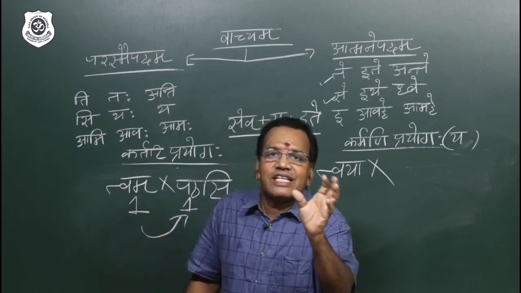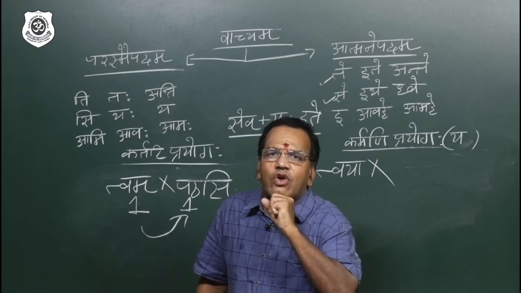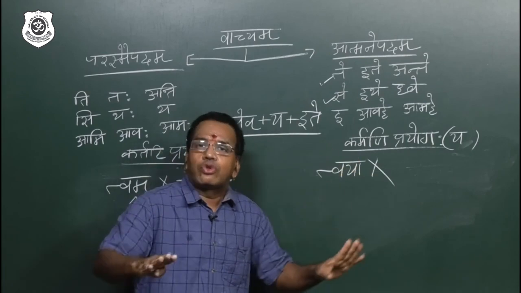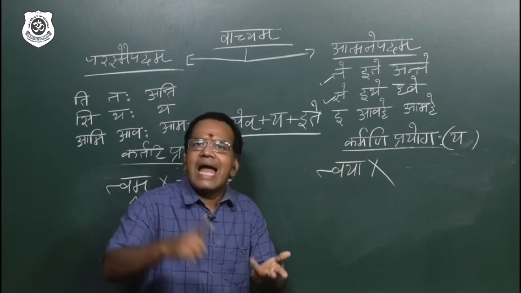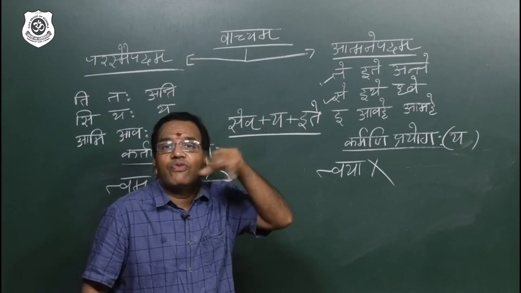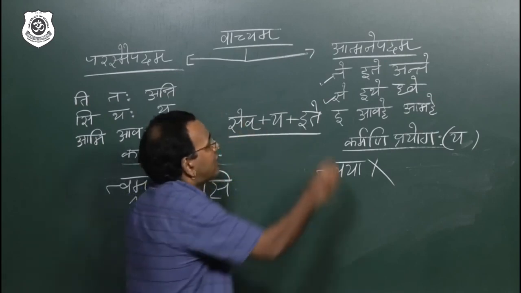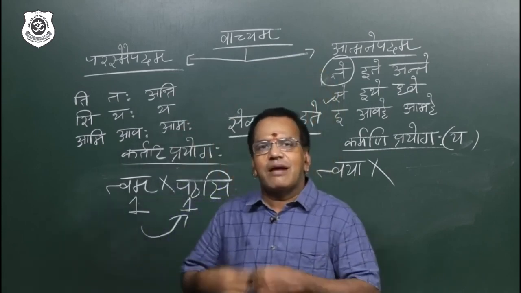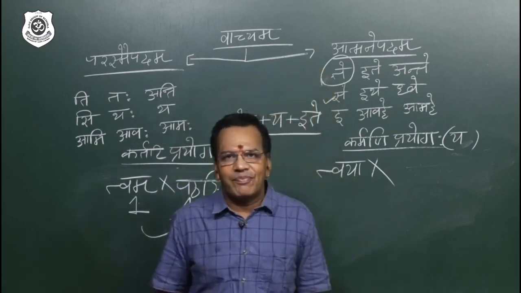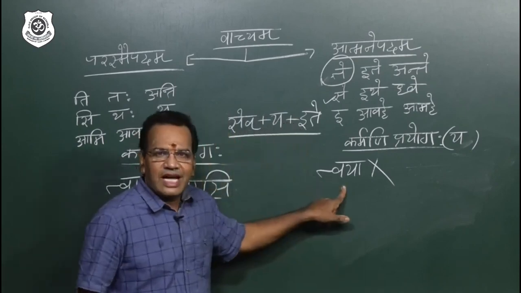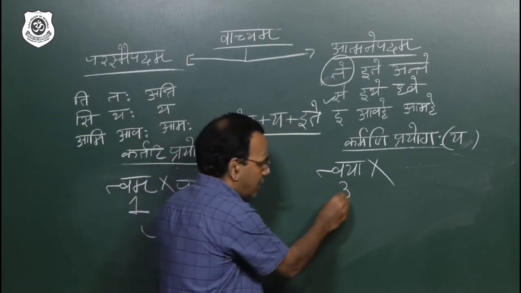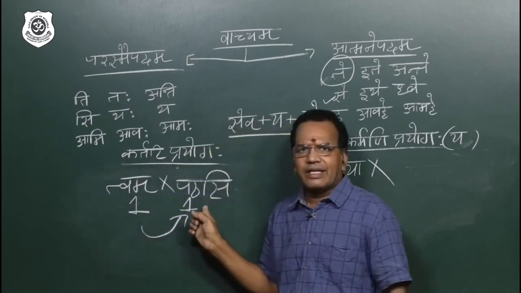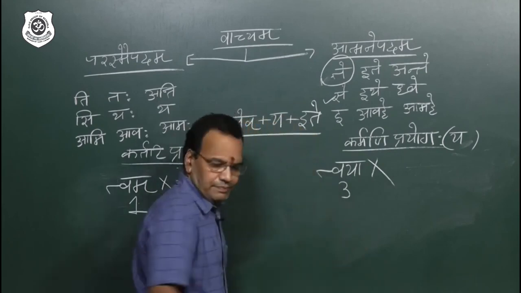The verb is just waiting for the object which is taking the role of subject. But if there is no object, my dear students, you should take the verbal root, add ya, and use the third person formula of passive voice. What is the third person formula? Te. This is a standing instruction. It comes automatically; nothing else will come. Now you go: tvam converts into tvaya. So this is 3. But here what happened? The object is missing. Don't worry. What is the verb? Pat. Take the verbal root, pat.